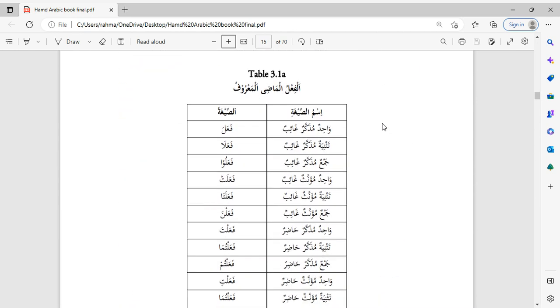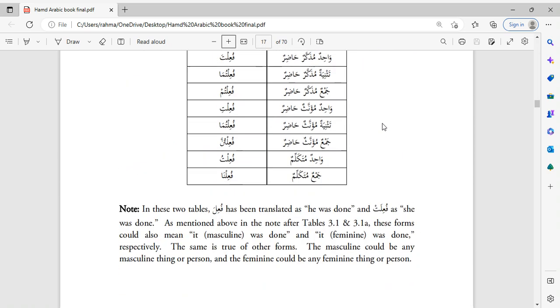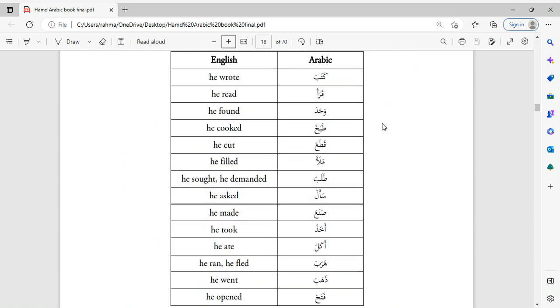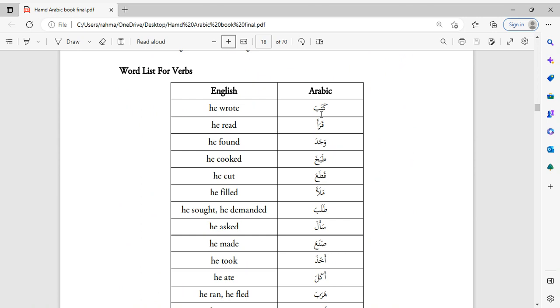So, for example, if we look at the verb list that is given here, kataba, which means he wrote. If you wanted to say they wrote, it would be katabu. He read is qara'a. If you wanted to say they read, meaning a group of males, you would say qara'u. Wajada means he found. If you wanted to say they found, you would say wajadu. Tabakha means he cooked. If you wanted to say they cooked, you would say tabakhu.